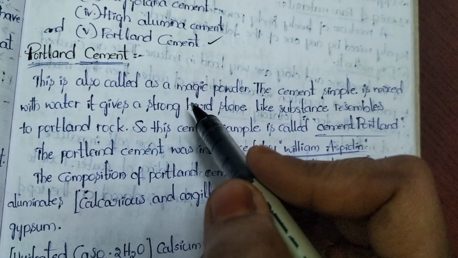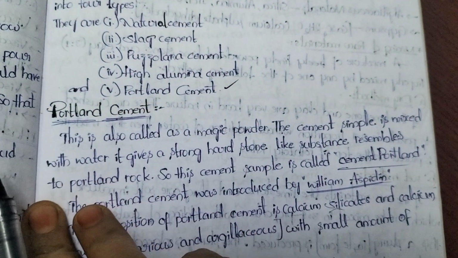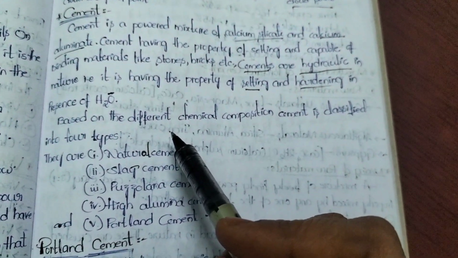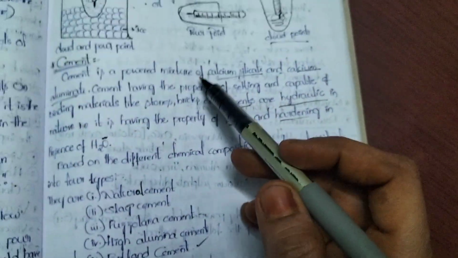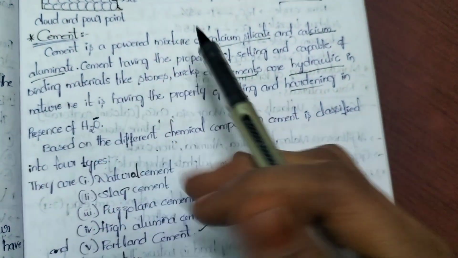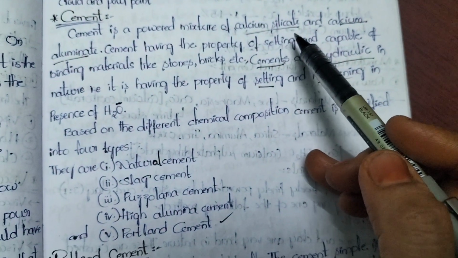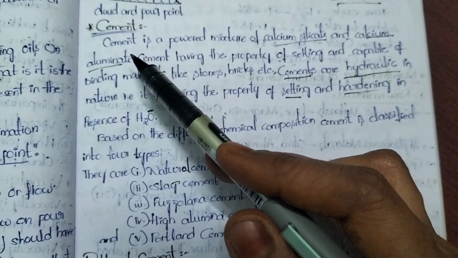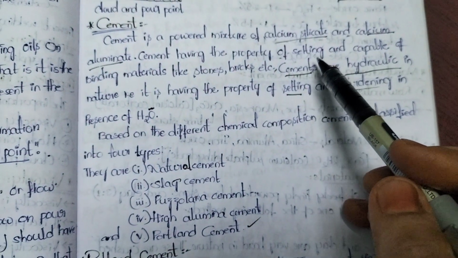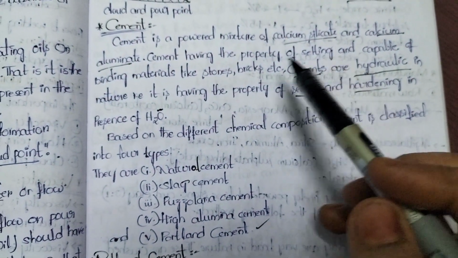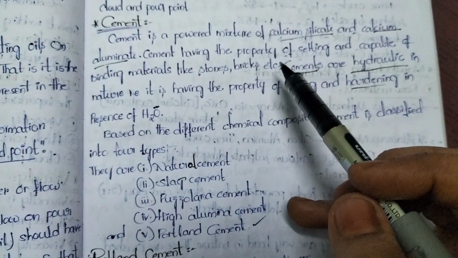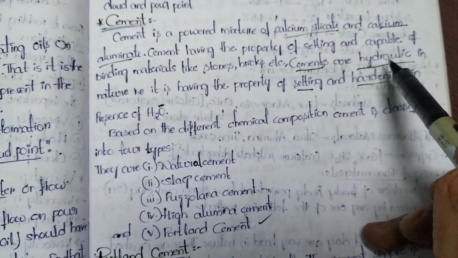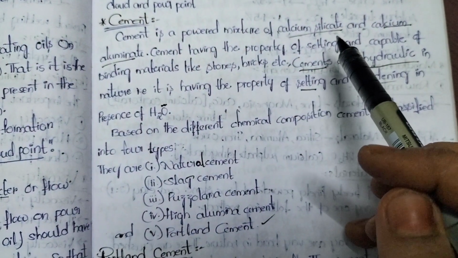What is Portland cement? Before going to explain about Portland cement, what are the points we discussed about cement? Cement is a mixture of what? Calcium silicate and calcium aluminate. That is the first point. Next point, it has the property of setting and binding materials like stones and bricks, etc. Third point, it is hydraulic in nature. So these are the key points you should remember.